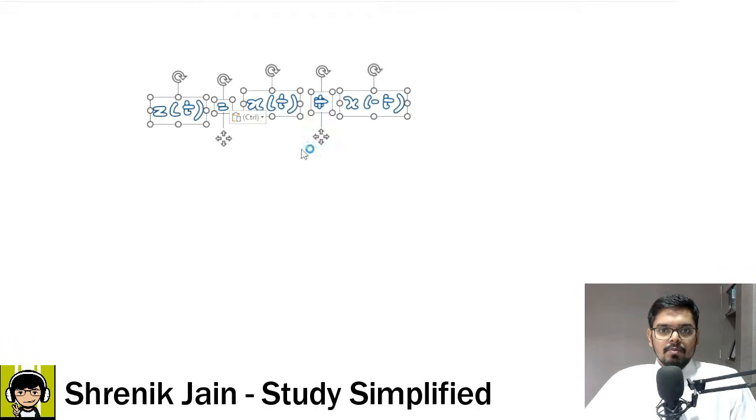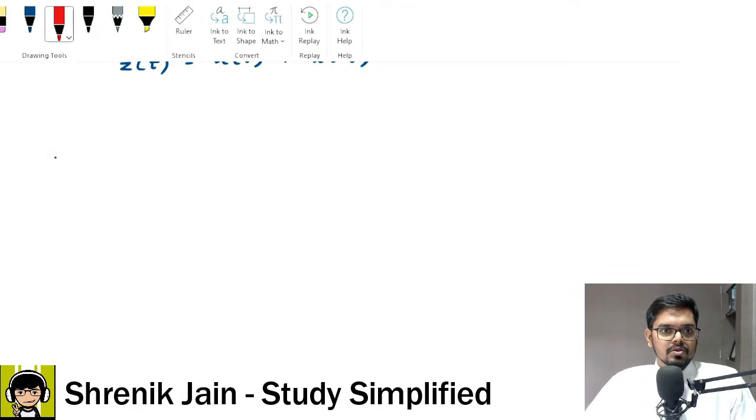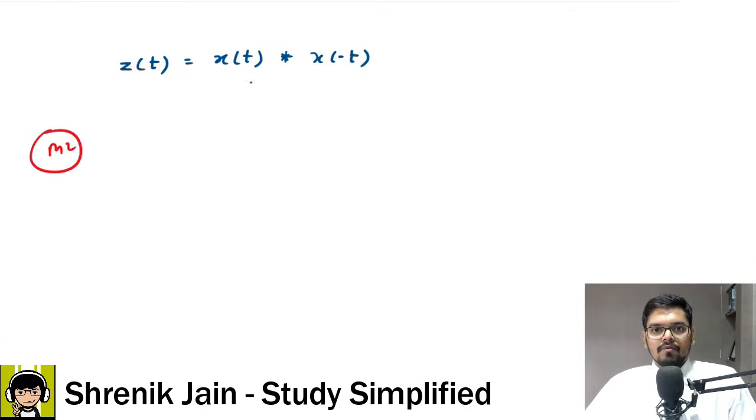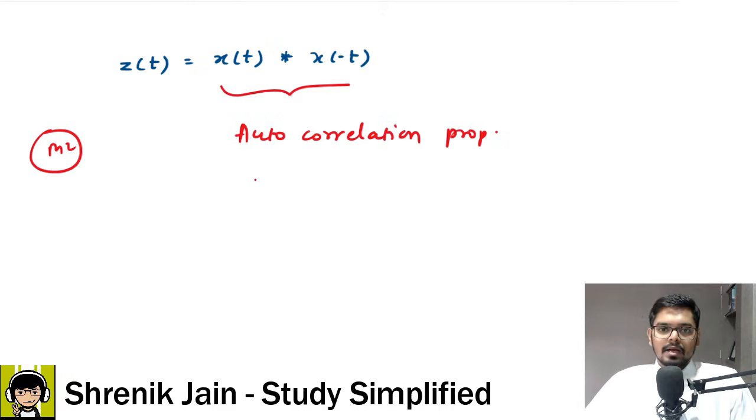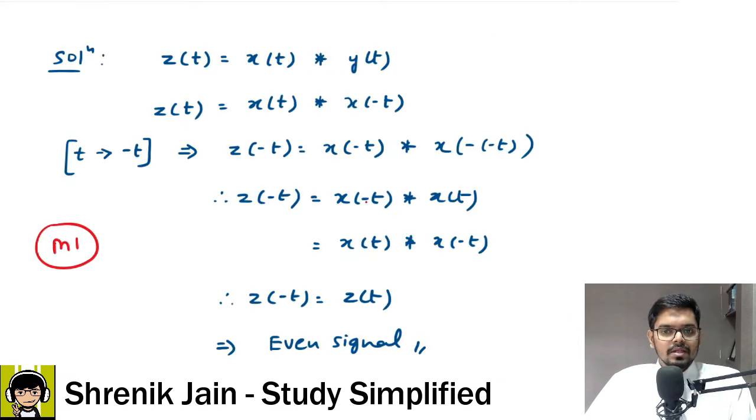You know why? Because x of t convolved with x of minus t, this is what? This is the autocorrelation function. So if this is autocorrelation, what is the property of autocorrelation signals? That signals are always even. Okay, they are always even. And because it was autocorrelation, we know the property, it is even. So see the options, mark option A, and that's all. The correct answer is option A. No need to do all the calculation.